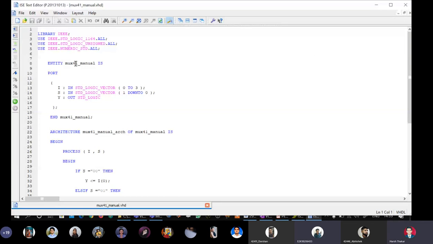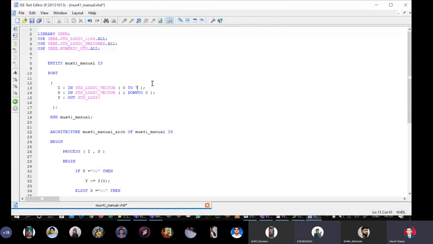Yeah, so let us start from changing the entity name. Can you give me a relevant entity name for 8:1 mux? Mux 81. Okay, very good. Next change. I is of type std_logic_vector 0 to 7. Wonderful, 0 to 7. Something else?